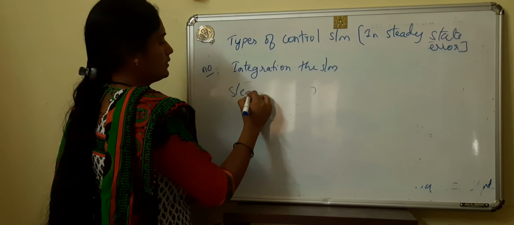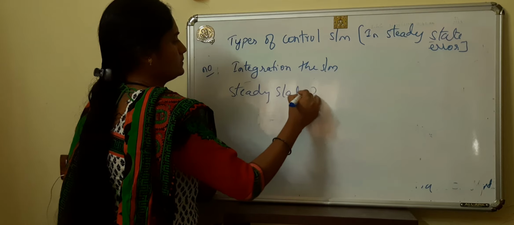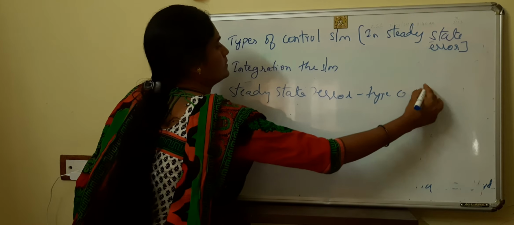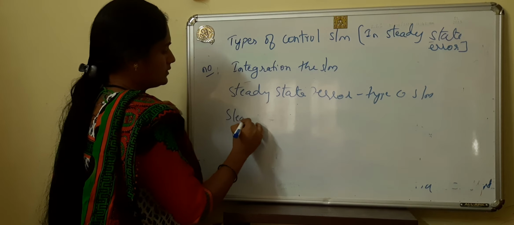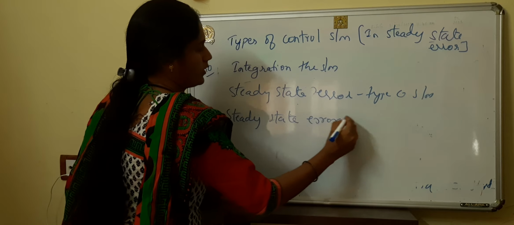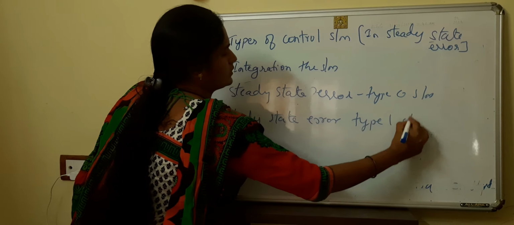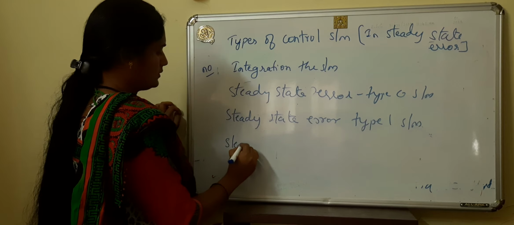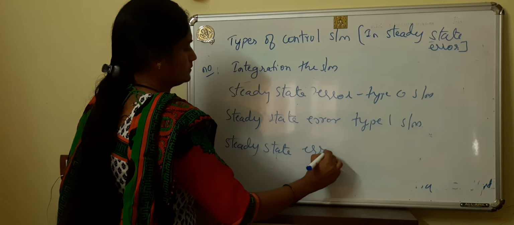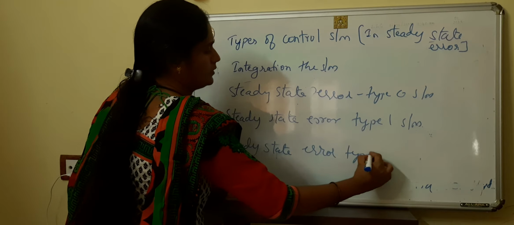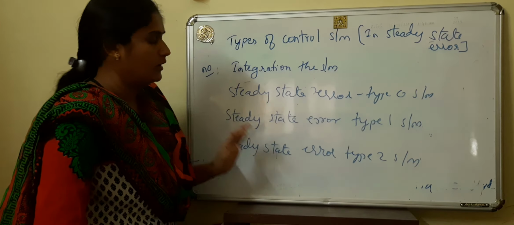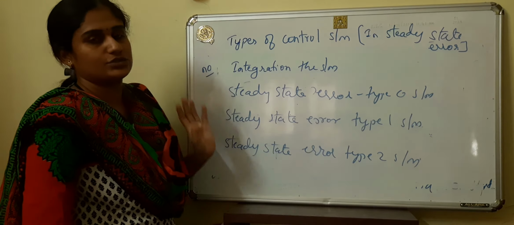and type 2 system. For your study, type 0, type 1 and type 2 systems are there, based on the number of integrations in the system.